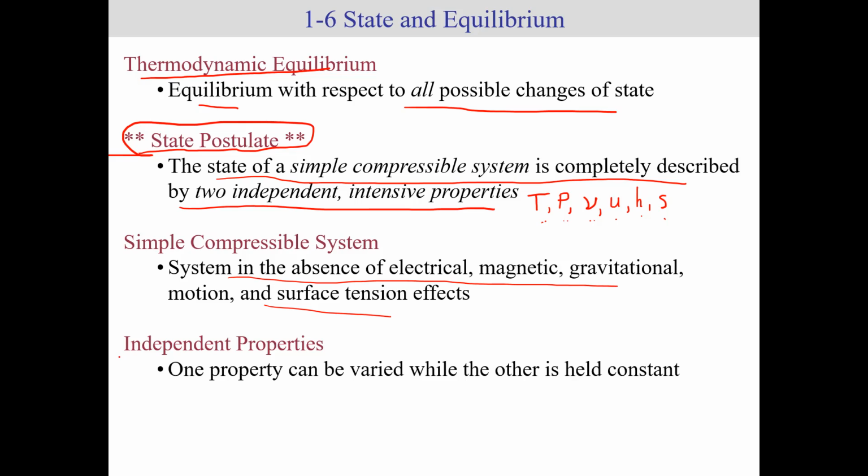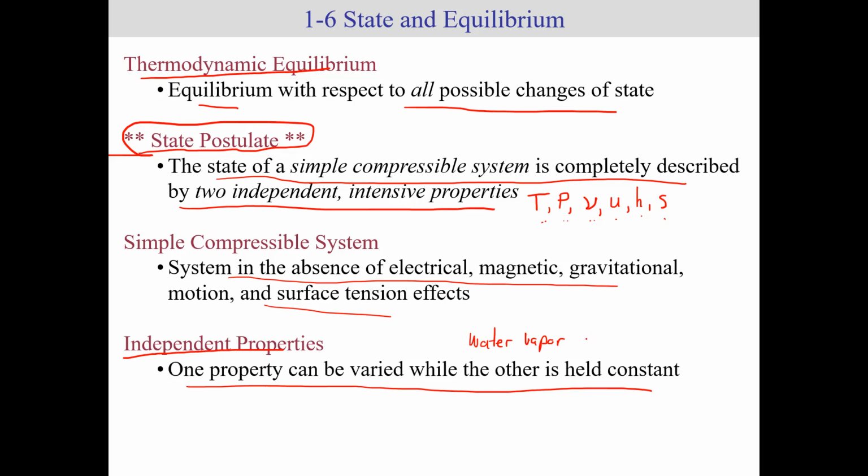Just to make sure we're clear, the word independent property means one property can be varied while the other is held constant, right? So for example, let's say water vapor, which is basically steam.